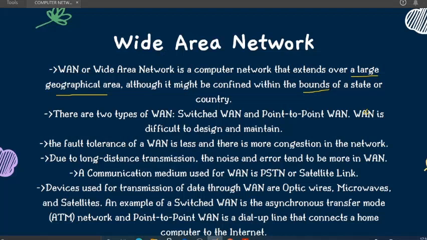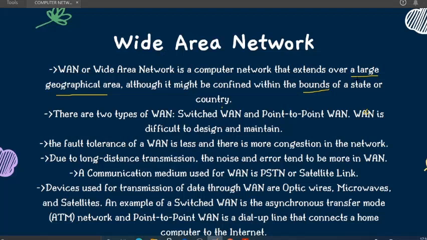Obviously, each and every network is having some limit. It cannot be that one network can work all around the world. This is not possible. So every network is having some area limit or some boundaries. Okay, so that's what about WAN. We can have a bound of a state or a country even. Then next point is there are two types of WAN. First is switched WAN, and then next one is point-to-point WAN.